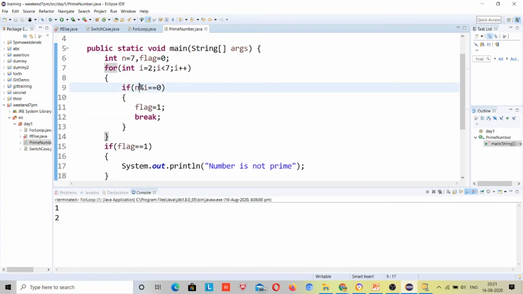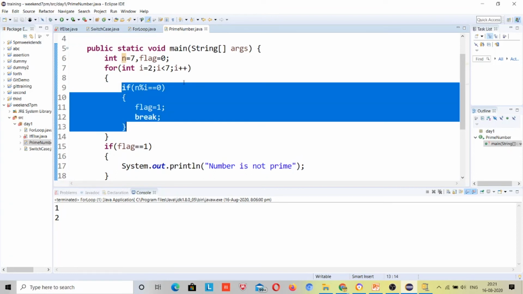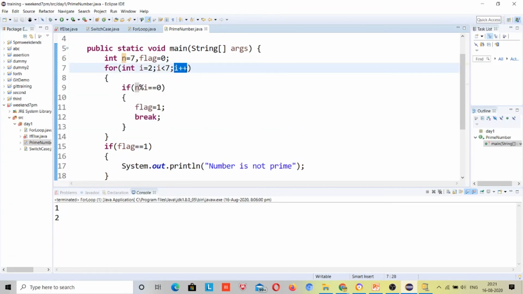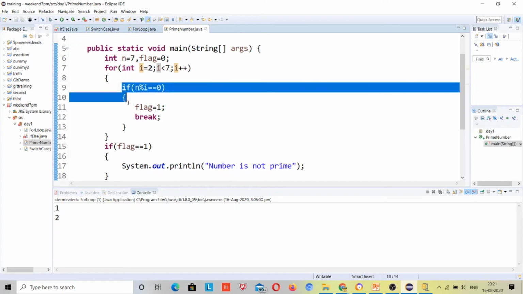So after the execution of this code, it will again go to I plus plus. I value will be 3, because I started from 2 and incremented by 1. 7 modulus 3 will again return 1. 1 is not equal to 0, so it will not come here.